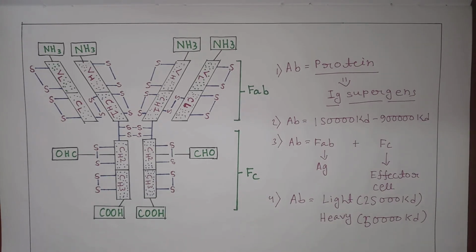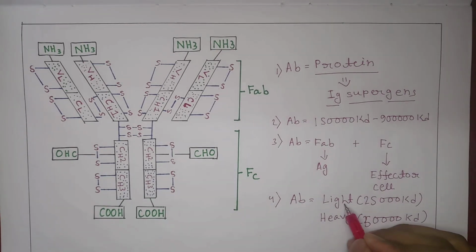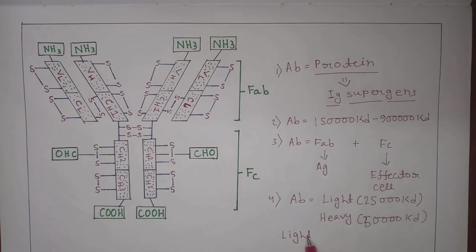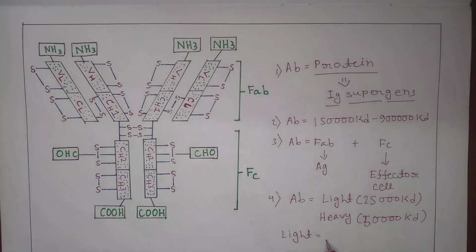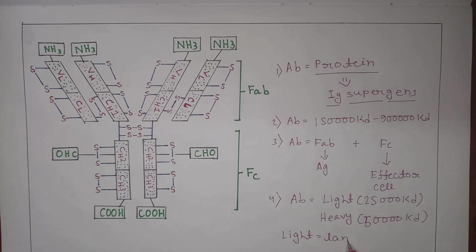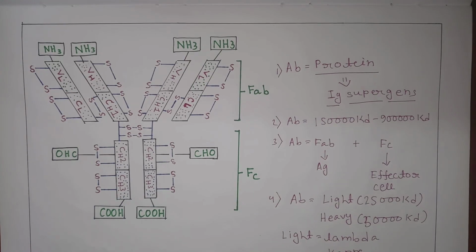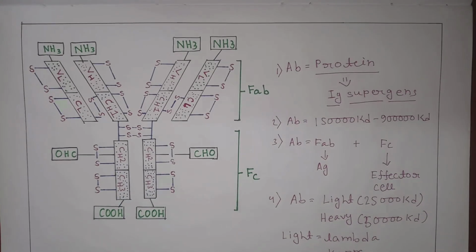The light chain contains lambda and also kappa chain. It is the lambda and kappa chain present in the light chain.